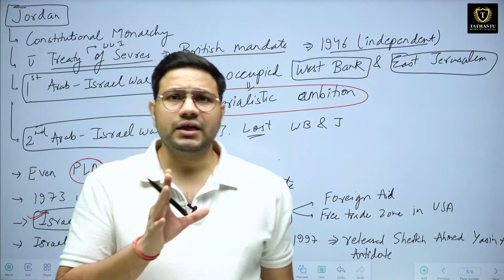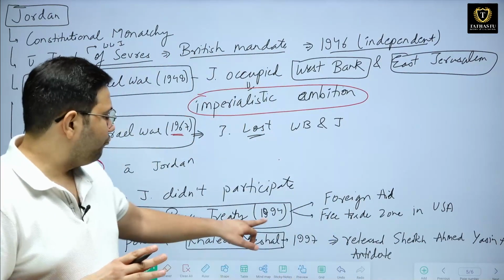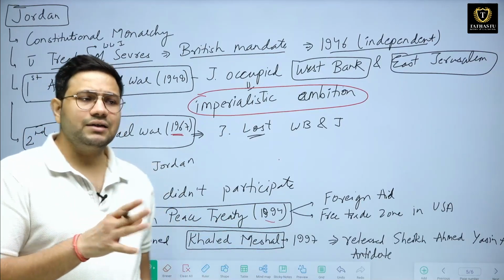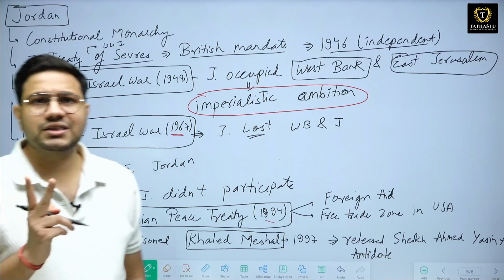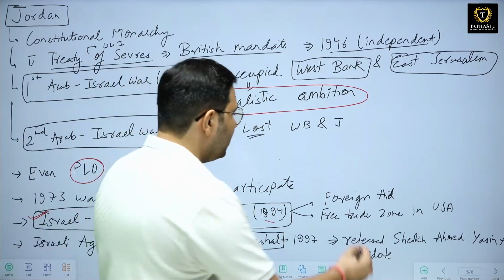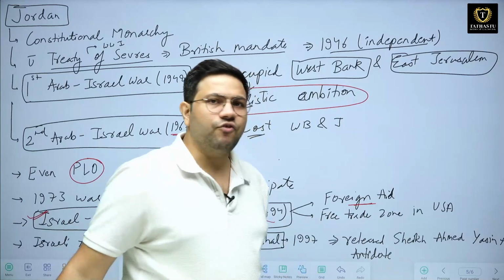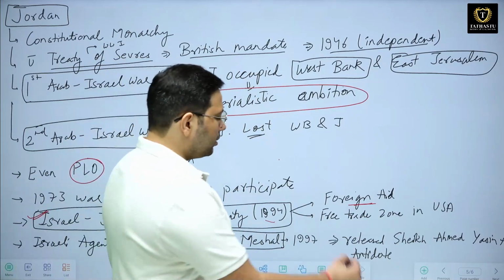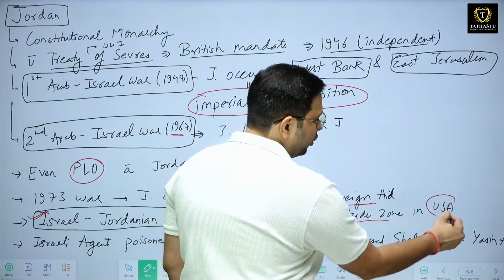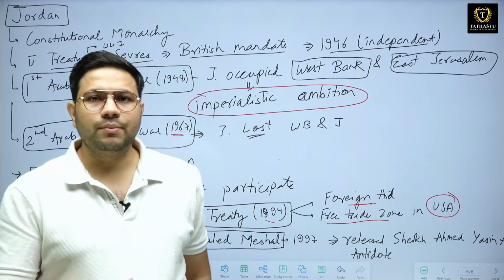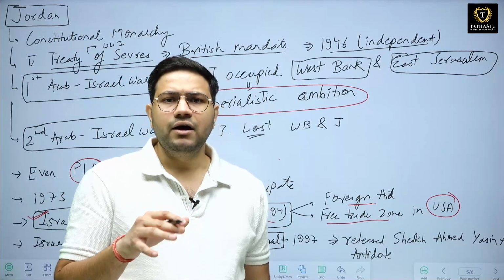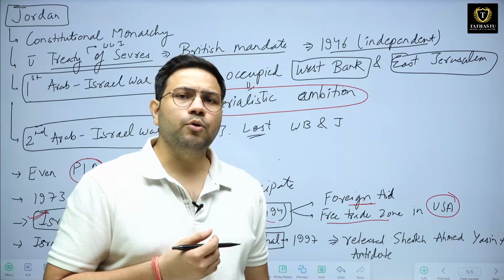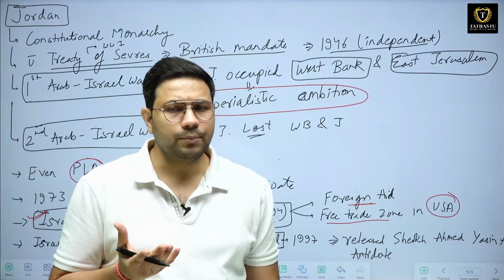Therefore, in 1994, Jordan signed the Israel-Jordanian peace treaty, and with this Jordan got two concessions from the West. Number one, they started getting foreign aid, and number two, they got a free trade zone in the USA, meaning an area where they can sell their products without any export or import duties.